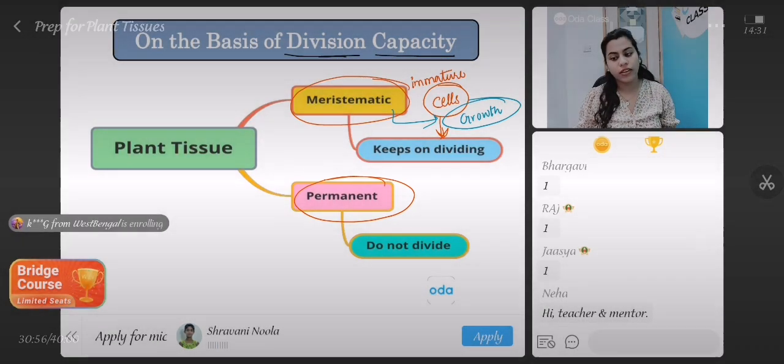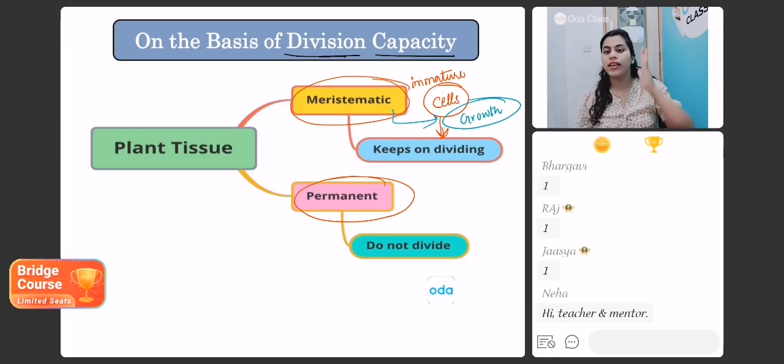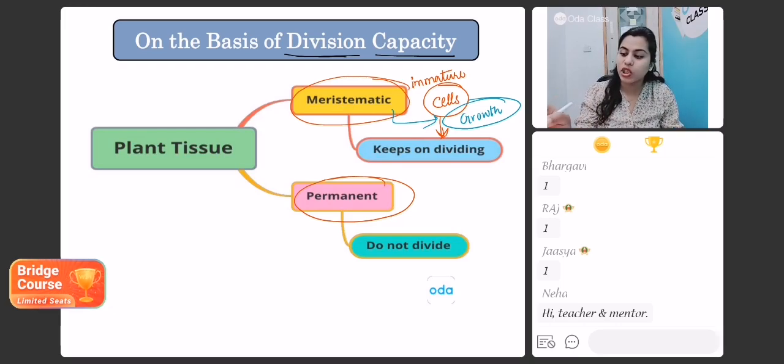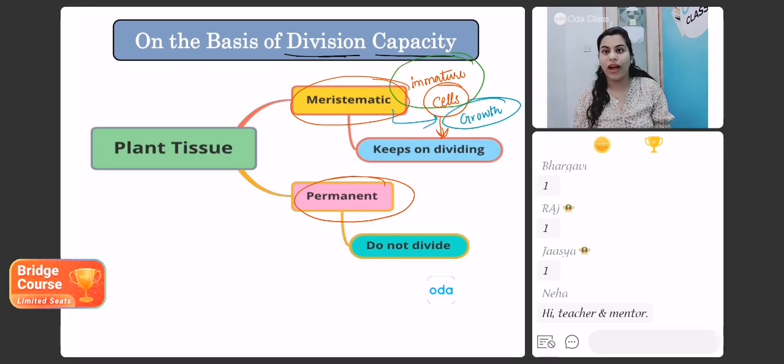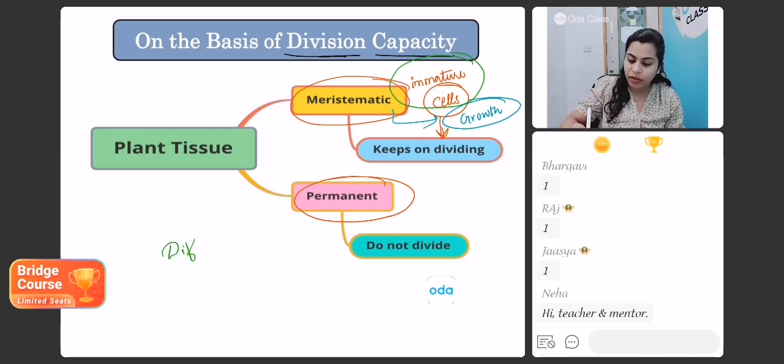Yes, meristematic tissue. Very good. That's correct. Yes, students, the plant grows in its height and its girth with time. That is due to the meristematic tissue. Now, students, the cells which were immature here, which kept on dividing, now get differentiated.